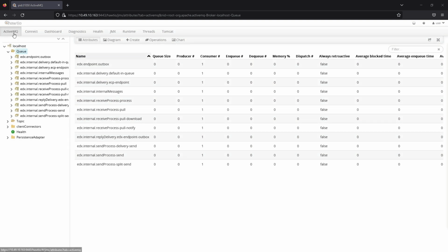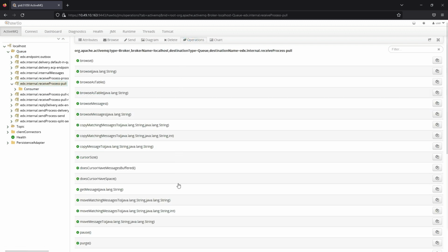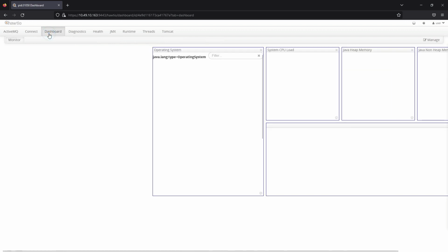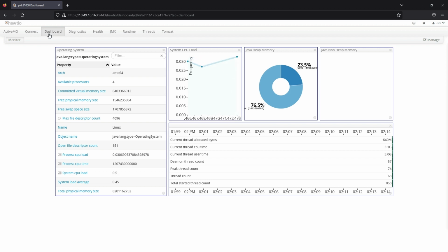There are several tabs: ActiveMQ, Connect, Dashboard, Diagnostics, Health, JMX, Runtime, Threads, and Tomcat. The ActiveMQ tab provides information, statistics, and the possibility to manage queues. The Dashboard tab provides information about the operating system, current CPU load, memory usage, etc.